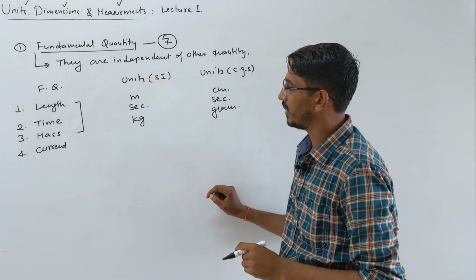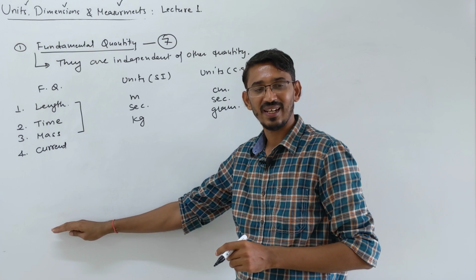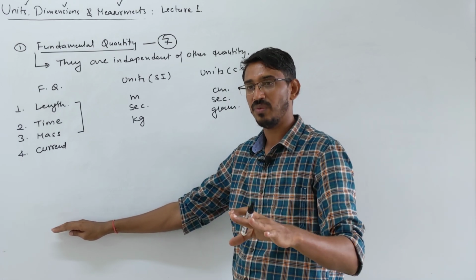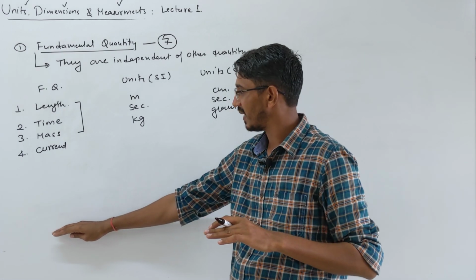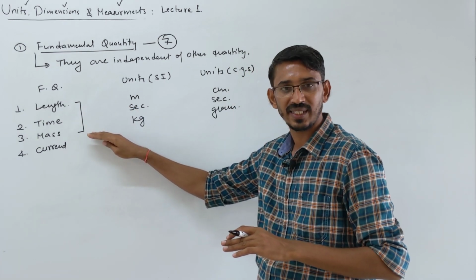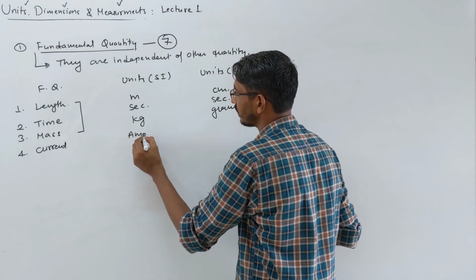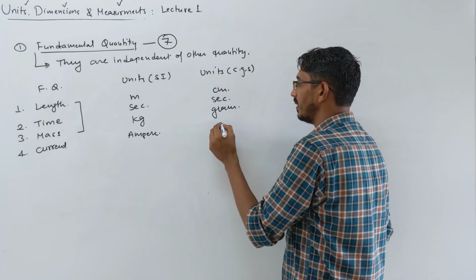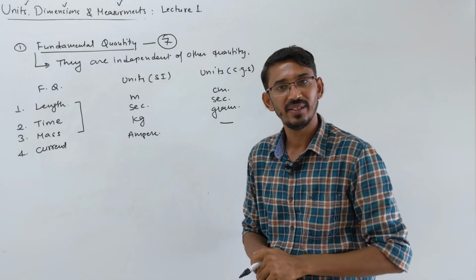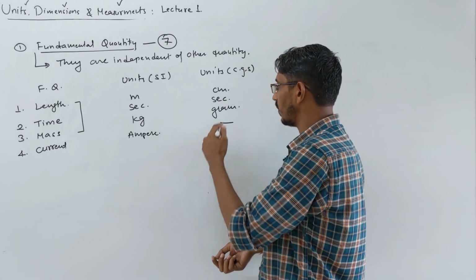The remaining 4 quantities are a little more important when you are in 11th or 12th class. These things you have already learned in your junior classes, 9th and 10th. Current we measure in ampere. There is no CGS unit for current, only the SI system.